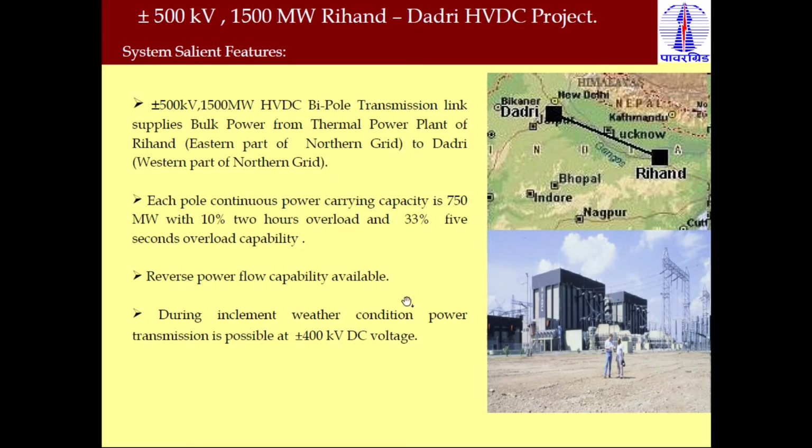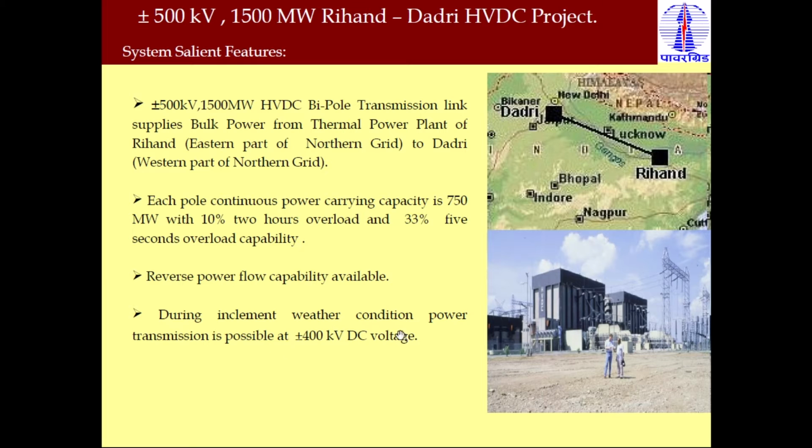Reverse power flow is also possible. It means normally power is transferred from Rihand to Dadri, because the generating station is at Rihand and the load center is at Dadri. But in some situations it is required to transfer power from Dadri to Rihand. So it is also possible that the Dadri station works as a rectifier and the Rihand station works as an inverter. But in normal condition, the Rihand station works as a rectifier and Dadri works as an inverter. So reverse power flow is possible. In all HVDC systems, this feature is possible, reverse power flow in both directions.